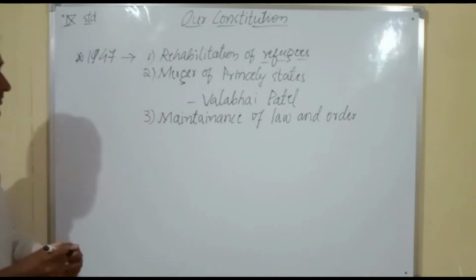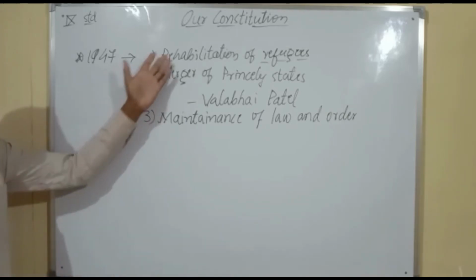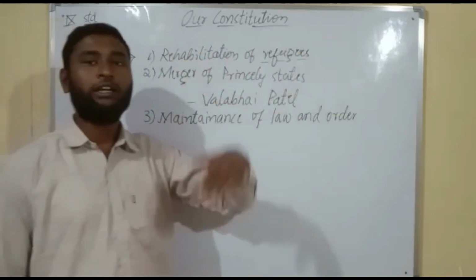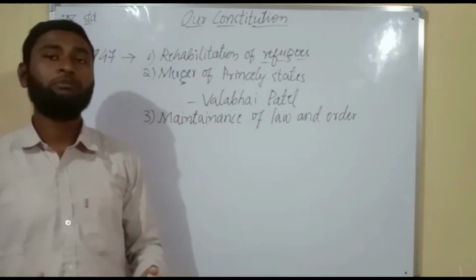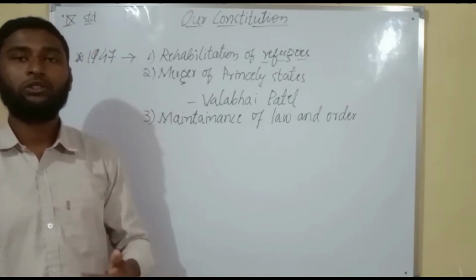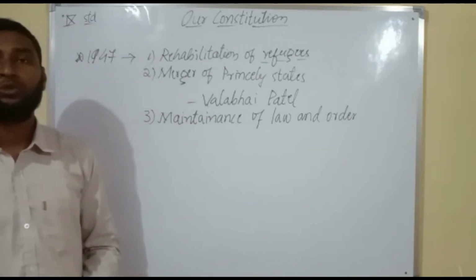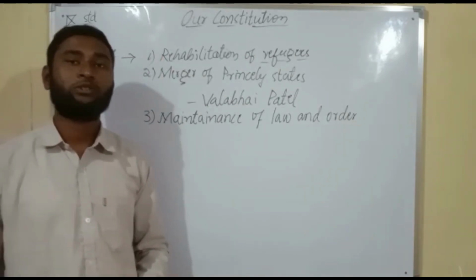This was also a major one. When the British left our country, the Indians had to form their own government. They had to govern their country on their own. For that, to govern or rule a country, they needed a constitution.